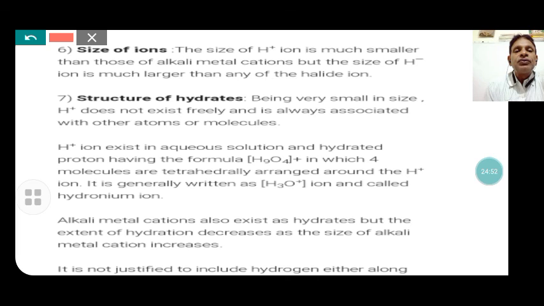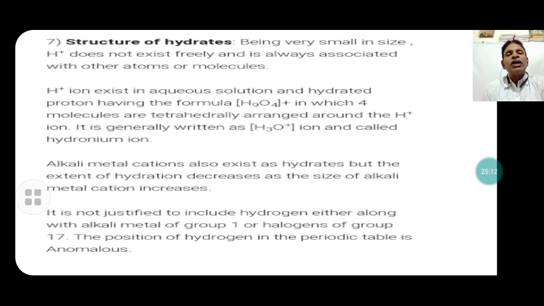Alkali metal cations also exist as hydrates, but the extent of hydration decreases as the size of the alkali metal cation increases. Now, those are the differences of the alkali metals with hydrogen.